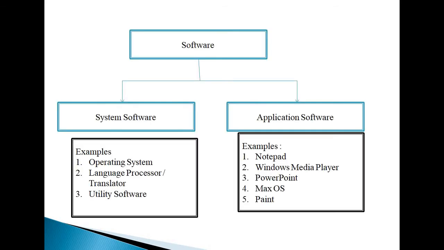Now we will see the different types of software. Software is mainly divided into two types: system software and application software. Operating system, language processors or translators, and utility software all come under system software. And Paint, PowerPoint, Windows Media Player, Notepad all come under application software.